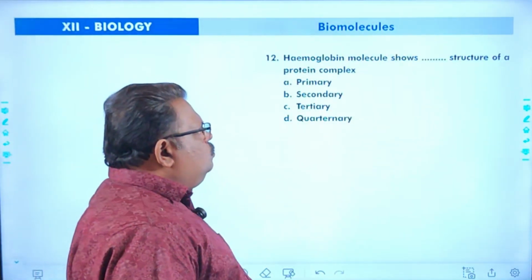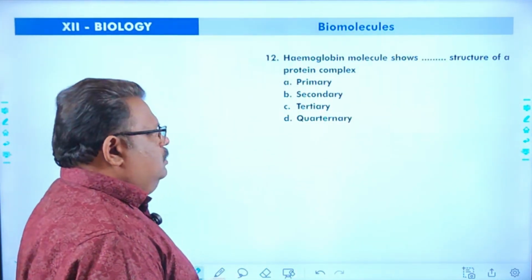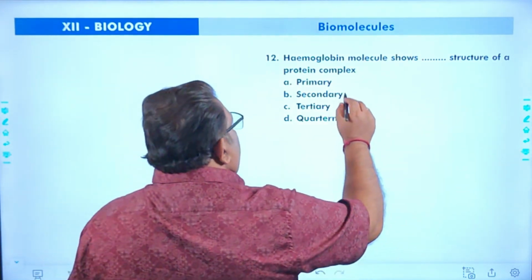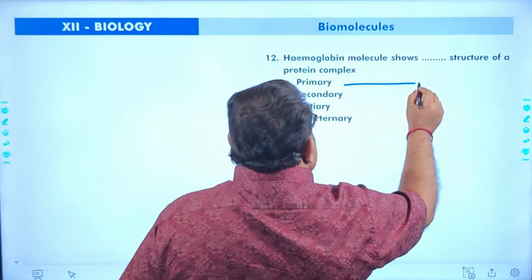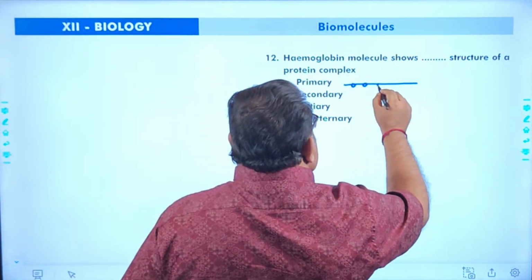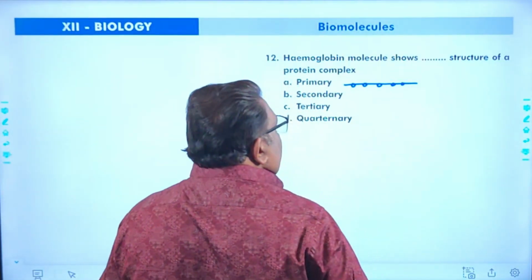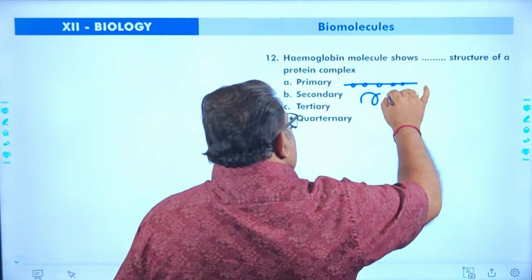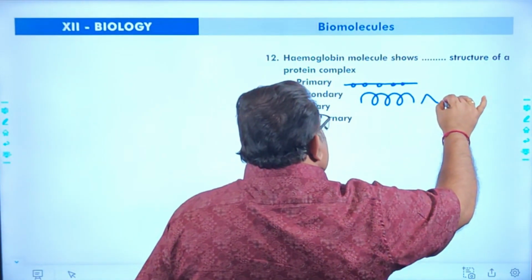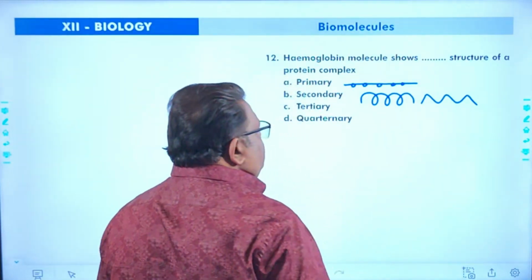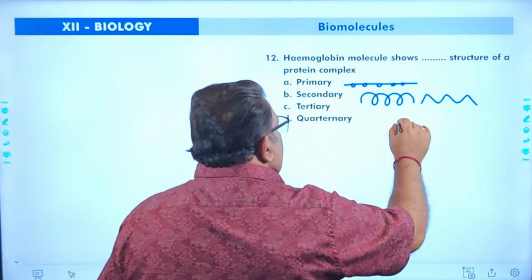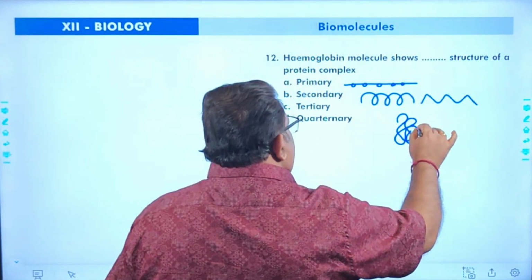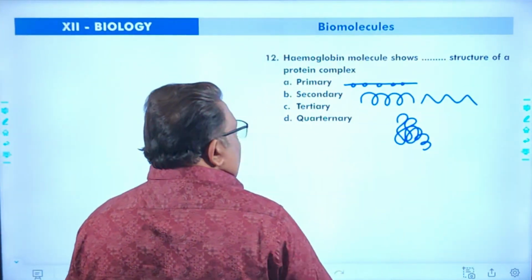Hemoglobin molecule shows dash structure of a protein complex. The linear arrangement of amino acids is called primary structure. The alpha helix or the beta pleated sheet is called secondary structure. The irregular arrangement is called tertiary.